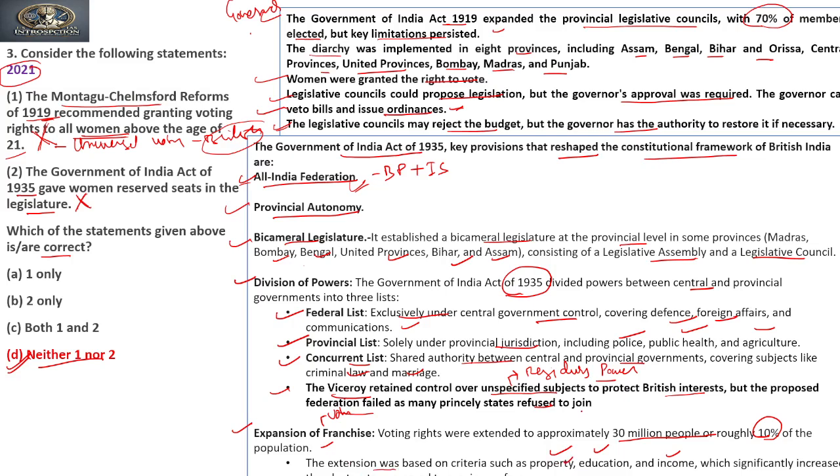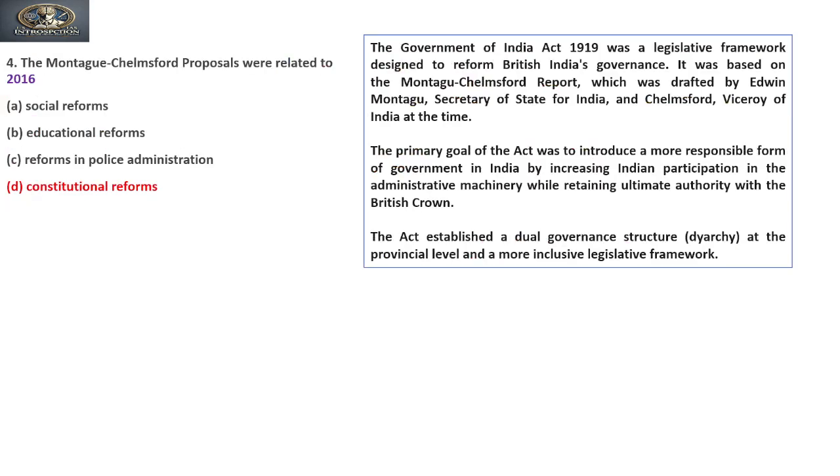So there was no universal adult franchise introduced by the Britishers. Rather, the voting rights were extended on the basis of certain criteria like property, education and income. Clear? Let's move to the next question.